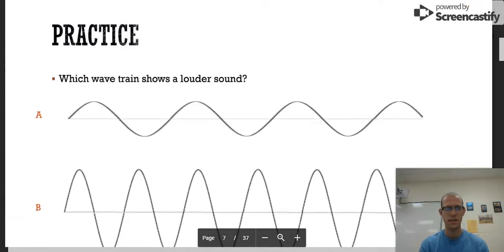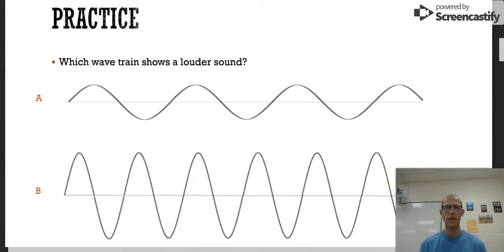So let's look at a few practice problems. Here we have 2 sound waves, and we want to know which sound is louder. So the loudness, the intensity, is all determined by the amplitude. So which of these has the highest amplitude? I would say B has the highest amplitude.